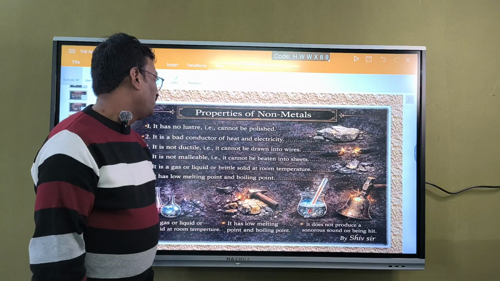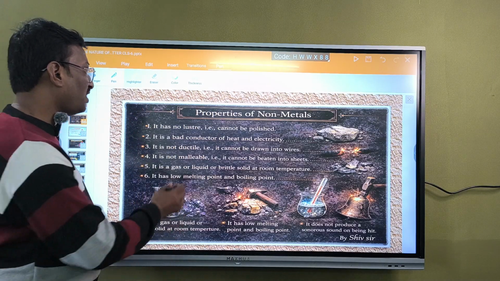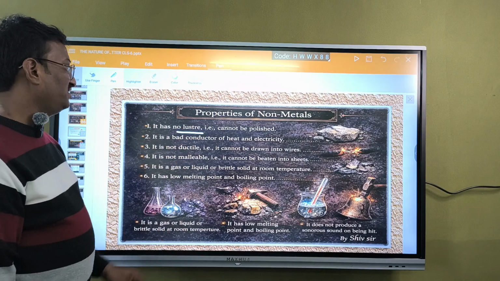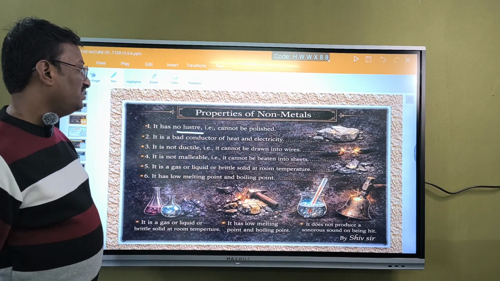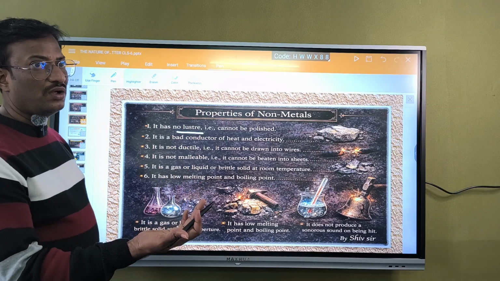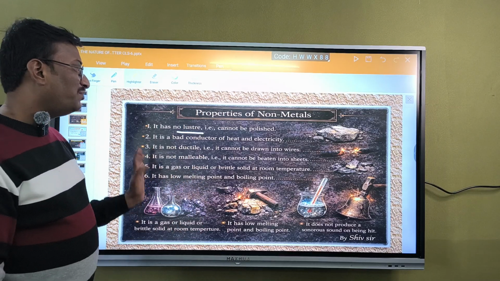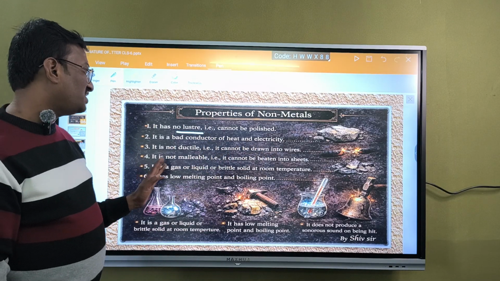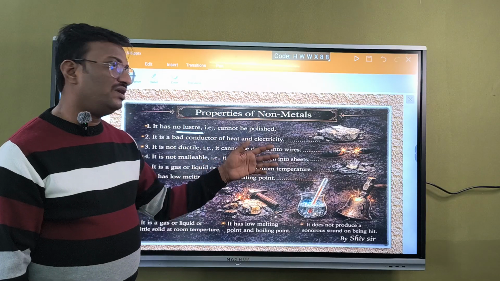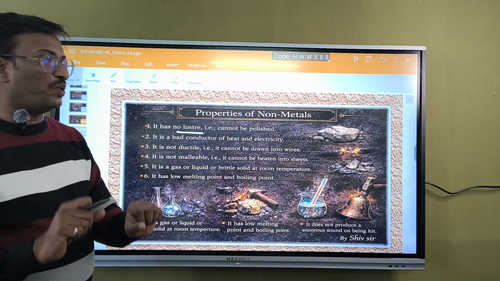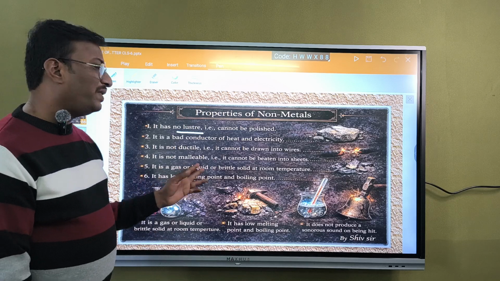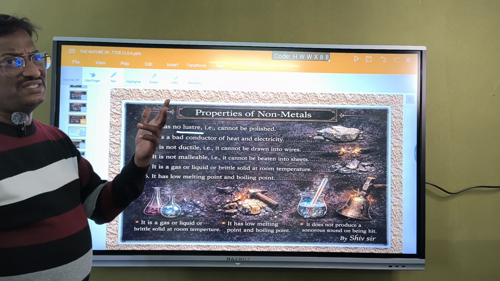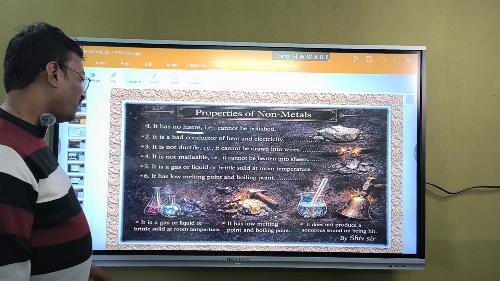Next, properties of non-metals. They are generally not lustrous. They cannot be polished, they are not shiny. They are bad conductors of heat and electricity. Non-ductile, they cannot be drawn into wires. Non-malleable, that means they cannot be beaten into thin sheets. They exist in gaseous and liquid state, or as brittle solids at room temperature. Brittle means solids that break easily. They have a low melting and boiling point. At a low temperature itself they will melt and they will boil.